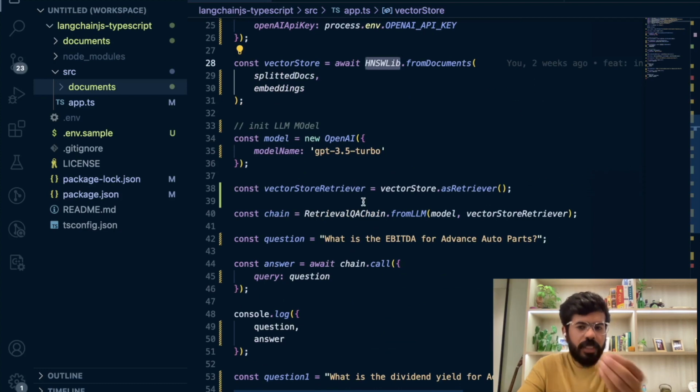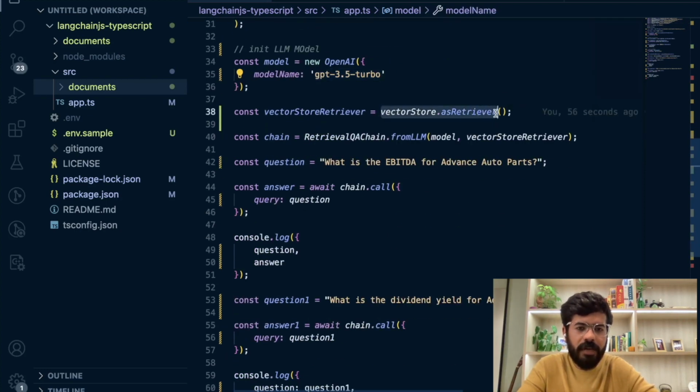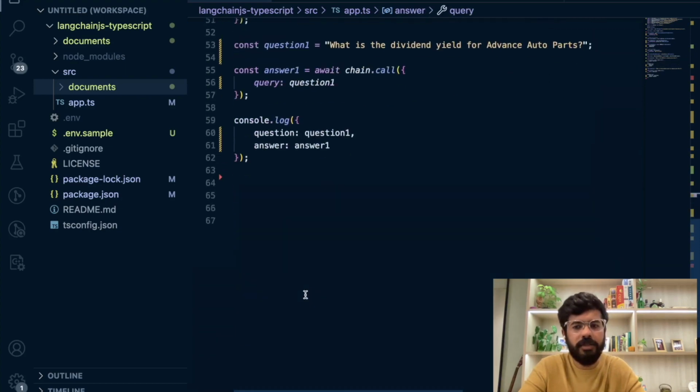Finally, to question and answer to this chatbot, we are initializing our OpenAI model via GPT 3.5 Turbo. We are creating a retriever to get the embeddings out of the vector store, and then we are connecting the model with the vector store retrieval via our retrieval QA chain. And then via this chain, we are actually asking questions and getting answers.